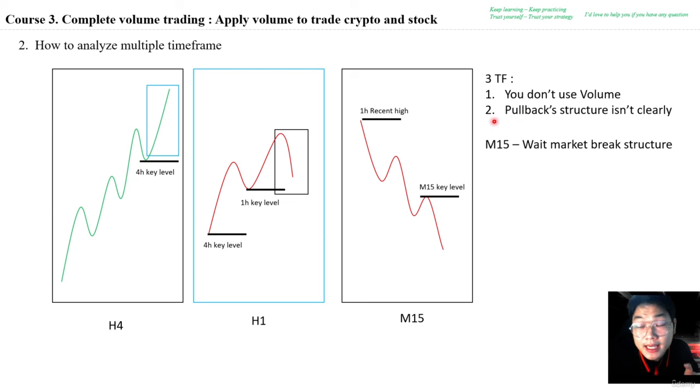And the second case, when the pullback wave structure is not clear, it means that in the pullback wave in the 1 hour time frame at this time it is not obviously higher high and higher low, just 1 to 2 candles in the pullback wave. Therefore at this time you can also open the 15 minutes time frame to see more obviously the structure of the pullback wave to analyze the momentum of this pullback wave. I will guide you very obviously and step by step in the example. So let's move on to the next videos. Thank you.